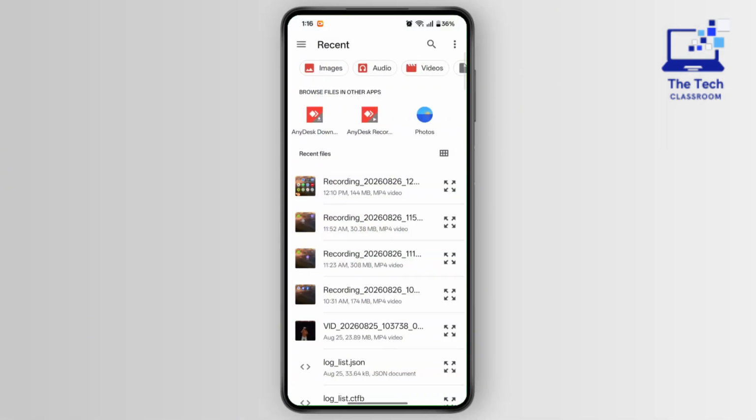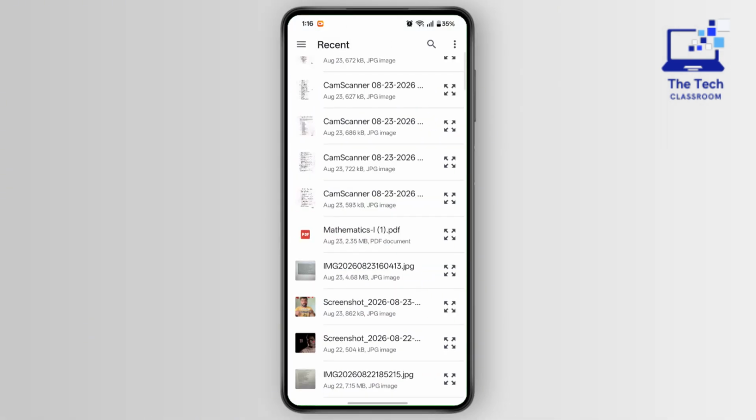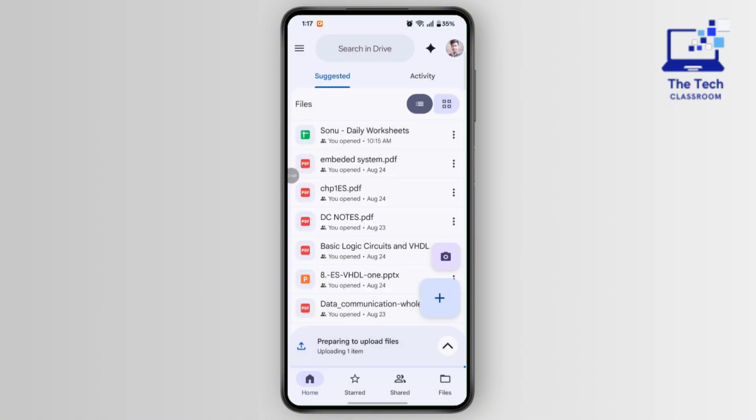Now, find and select your PPT or PPTX file from your phone's storage. Google Drive will automatically start uploading the presentation. Wait until the upload is complete. Once it's finished, find the PowerPoint file in your Google Drive.